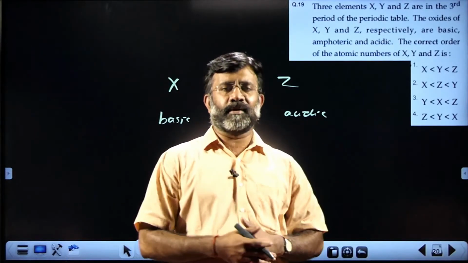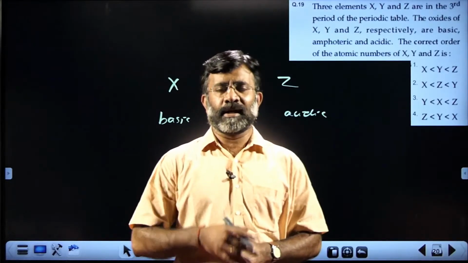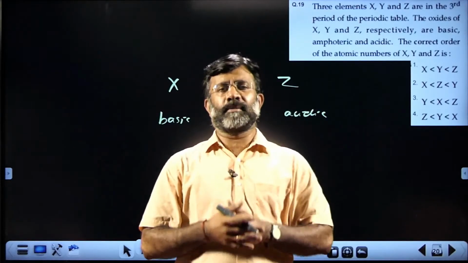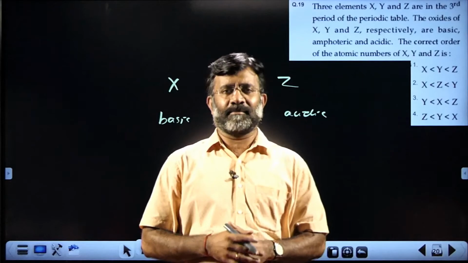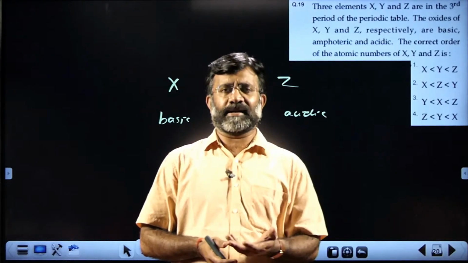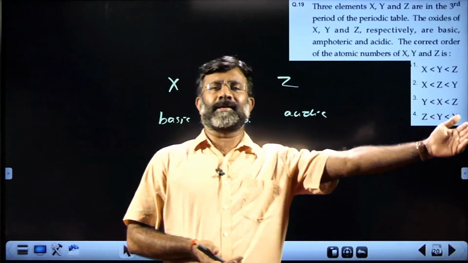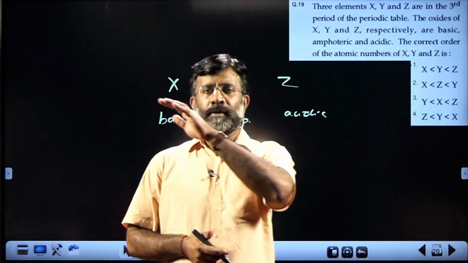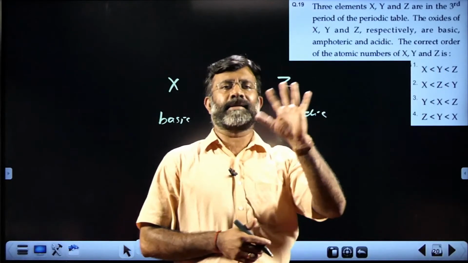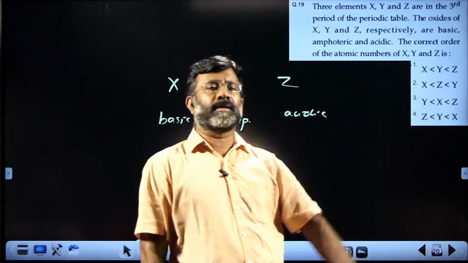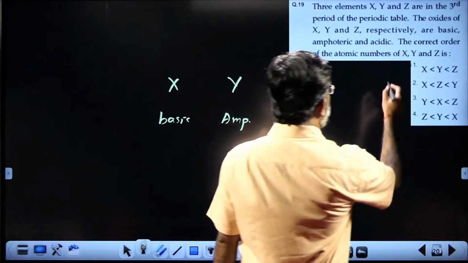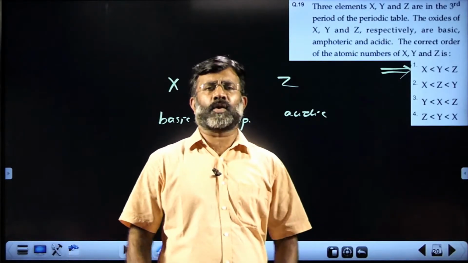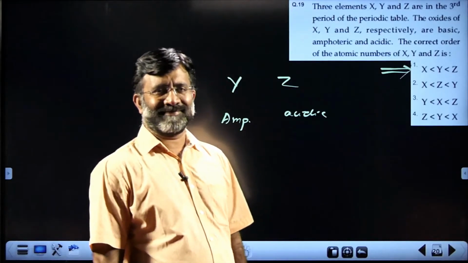On the left hand side of the periodic table, there are more electropositive elements, and electropositive element oxides are basic in nature. Towards the middle of the periodic table, oxides are amphoteric, such as aluminum oxide, zinc oxide, etc. On the right hand side, more electronegative element oxides are acidic in nature. So the order of elements is X, Y, Z in the periodic table, which is the increasing atomic number order, and the correct answer is first choice. A fundamental question based on the trend and nature of elements in the periodic table. Okay, next.